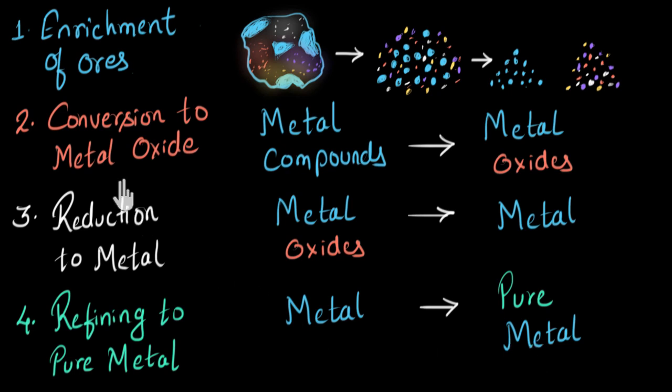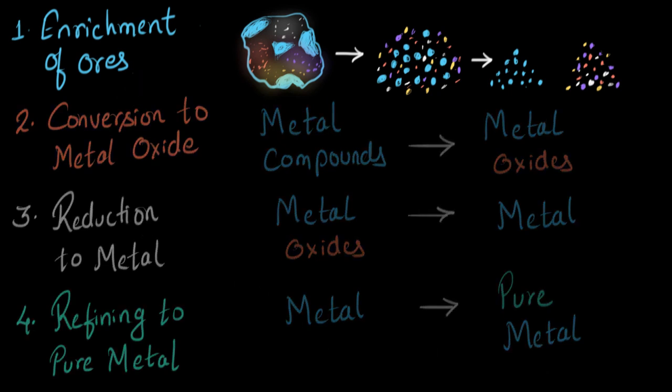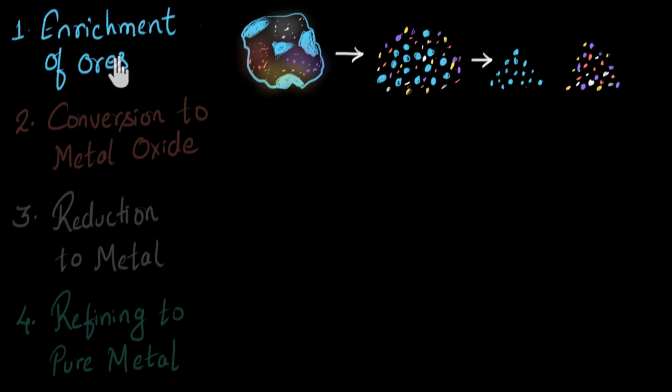Now let's look at each step in a little bit more detail. So the first step is enrichment of ores. Over here, our main objective is to separate the metal compounds from the impurities. So first, we break the ore into small pieces, and then we use certain techniques which are based on the physical and chemical properties of these compounds, and we are able to separate them.